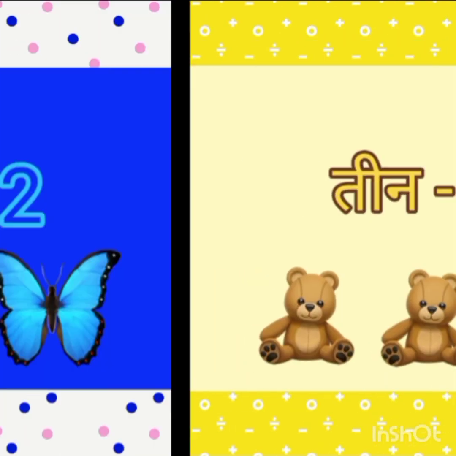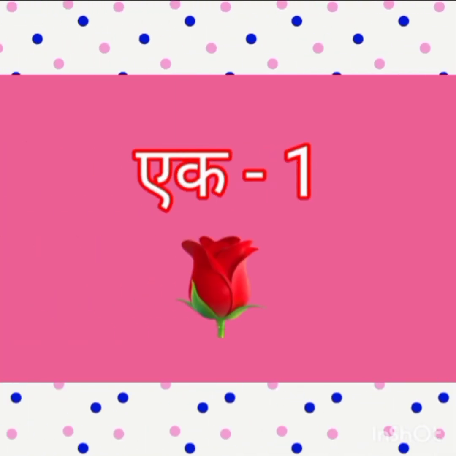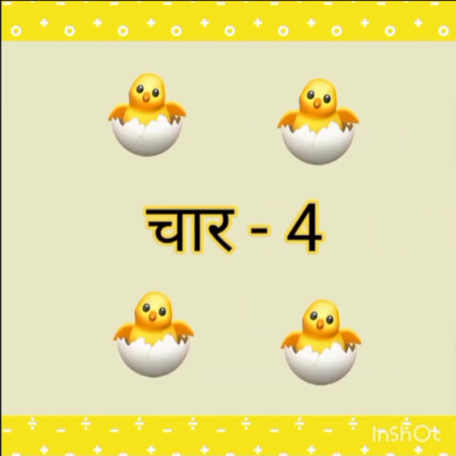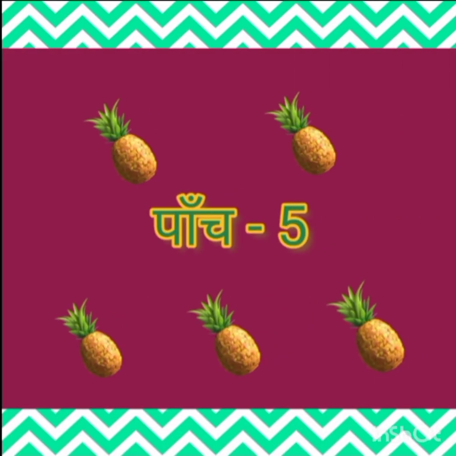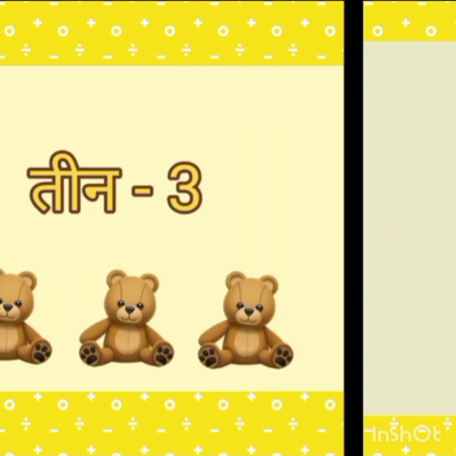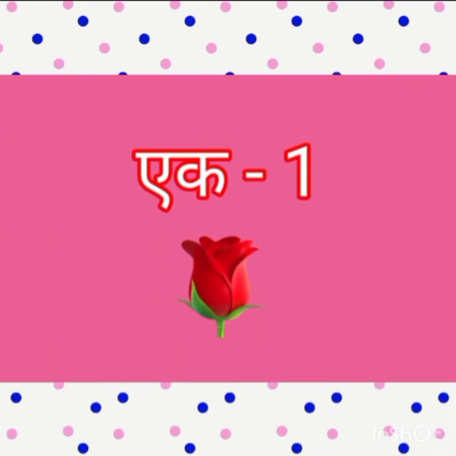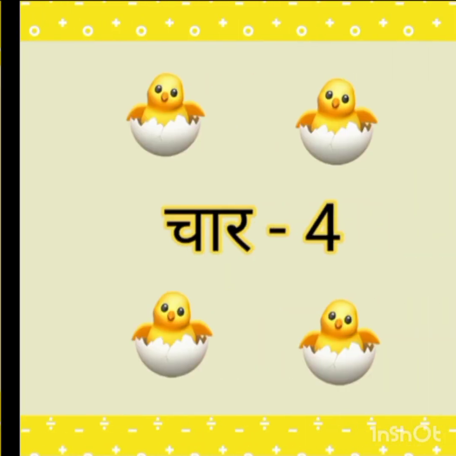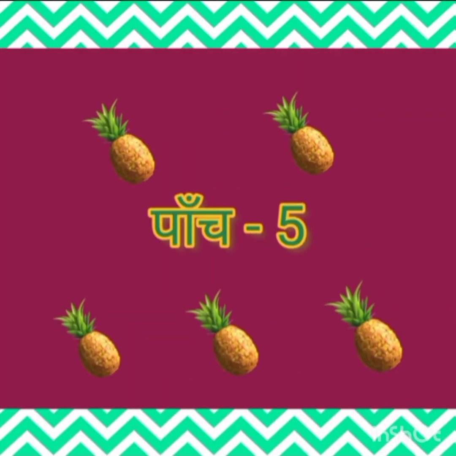Once again, एक 1, say with me my dear kids, एक 1, दो 2, तीन 3, चार 4, पाँच 5.